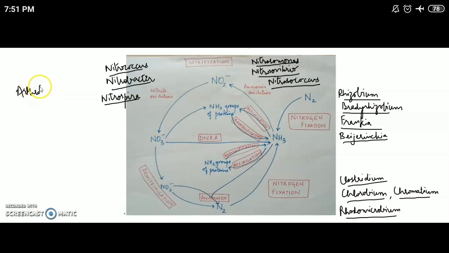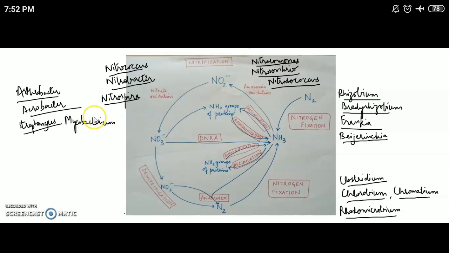Like I told you, we also have heterotrophic nitrifying organisms. These are organisms which are found in acidic soils and can include bacteria as well as fungi. The process is slower than that of chemoautotrophic nitrification, and examples of the organisms include Arthrobacter, Aerobacter, Mycobacterium, Streptomyces, Pseudomonas, Aspergillus, and Penicillium.